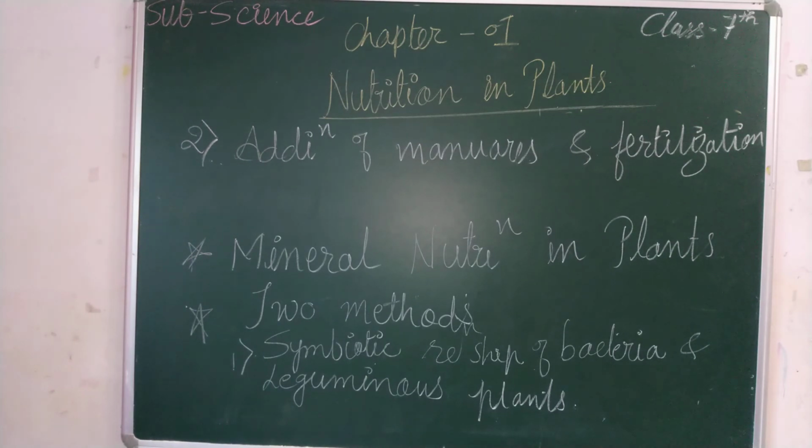And the third is mineral nutrition in plants, which means minerals are also absorbed by the roots of the plant from the soil. It is called mineral nutrition. The two methods to improve mineral nutrition in plants are: one is the symbiotic relationship of bacteria and leguminous plants, and second is the addition of manures and fertilization. I hope you all have got the lesson properly. I hope children you will study it at home. Stay safe, stay home. Thank you.